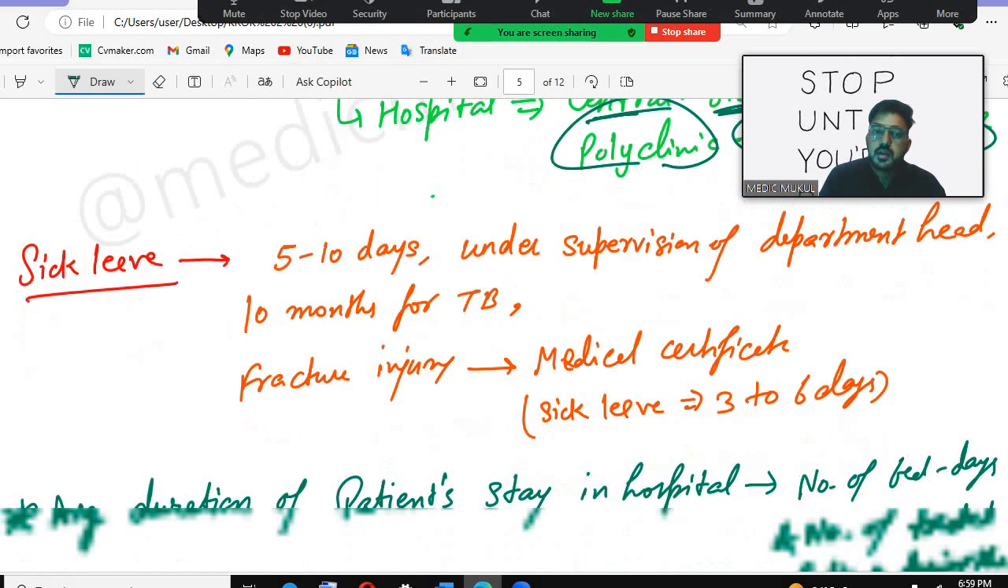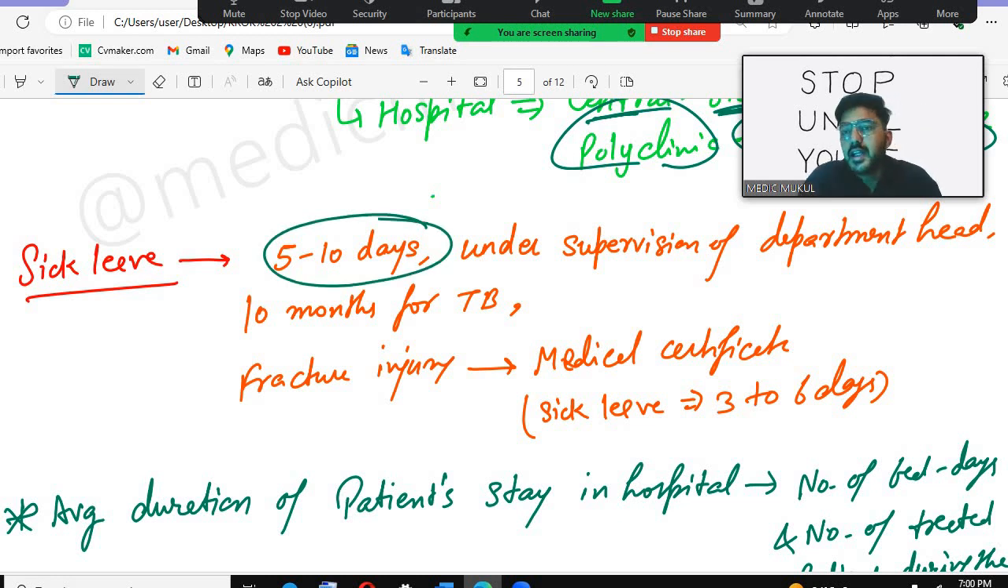Now sick leave: if you want to take sick leave, 5 to 8 days. This is under the supervision of the department head, and 10 months for tuberculosis will be given under the department head.